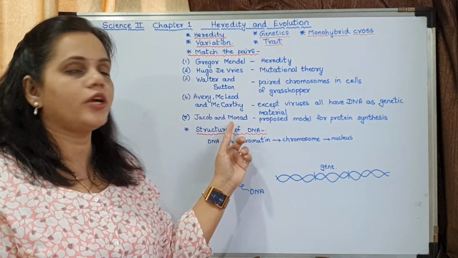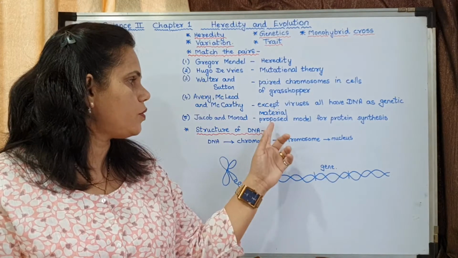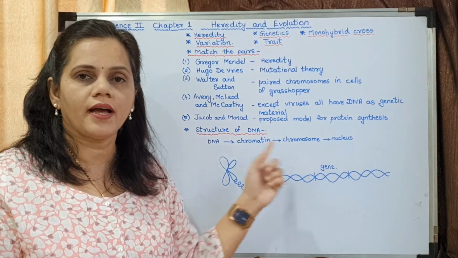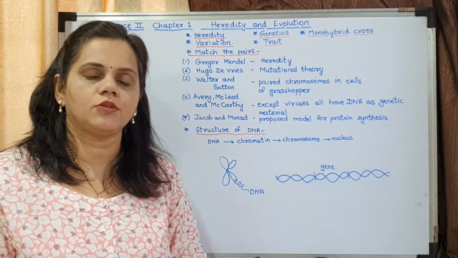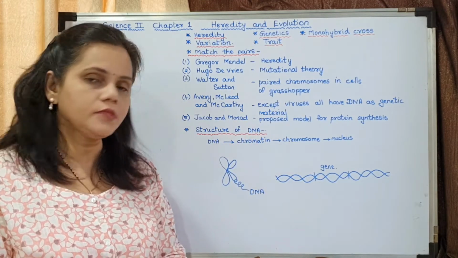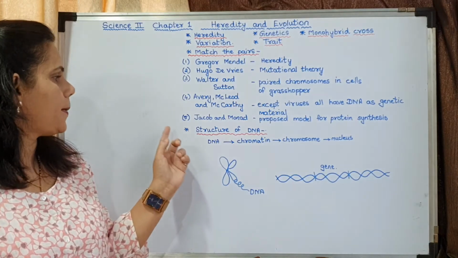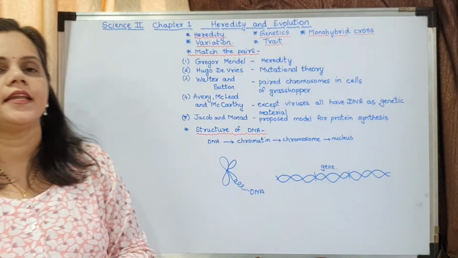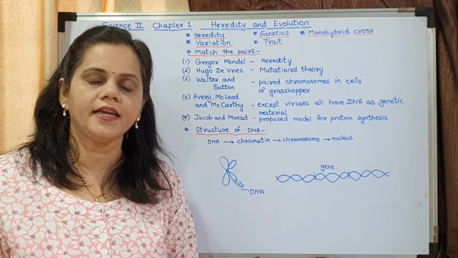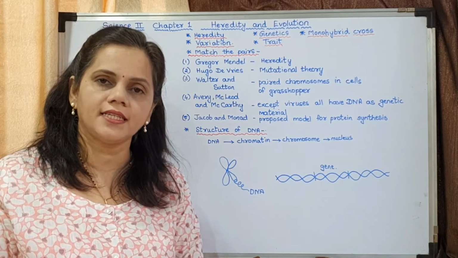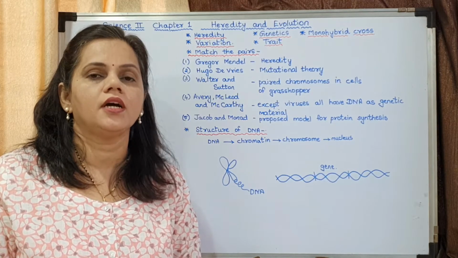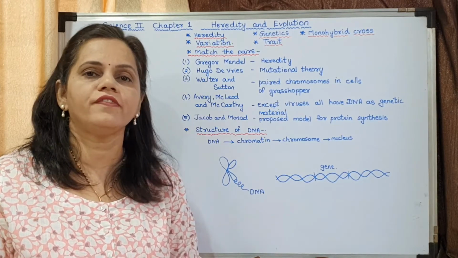Jacob and Monod, these were the scientists who proposed the model for protein synthesis. So this much part you are having in your syllabus, you could get as an objective question or as a match the pair question which I have given. You may copy it. Now, structure of DNA. For today I will be taking two topics, structure of DNA and structure of RNA, which is a revision part. You had this in 9th standard. You may revise it from 9th standard's textbook.